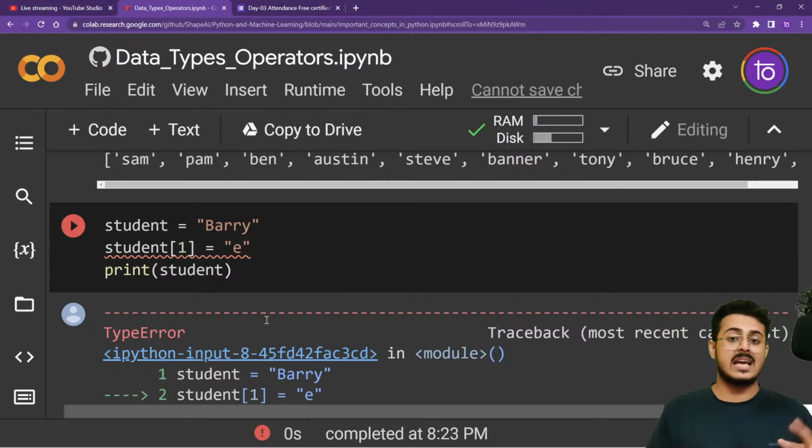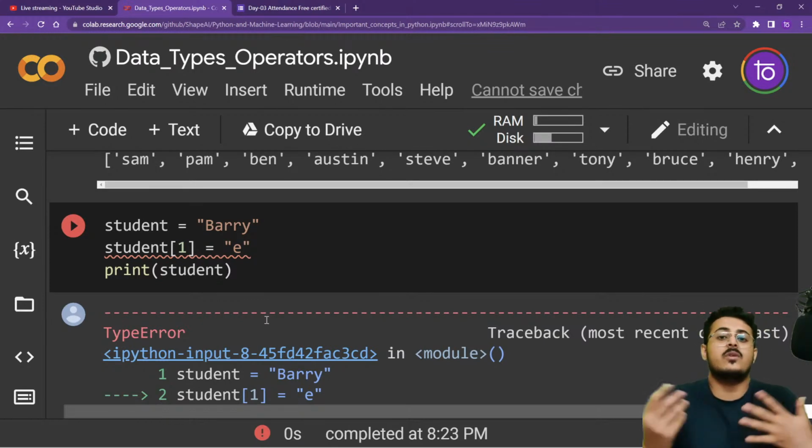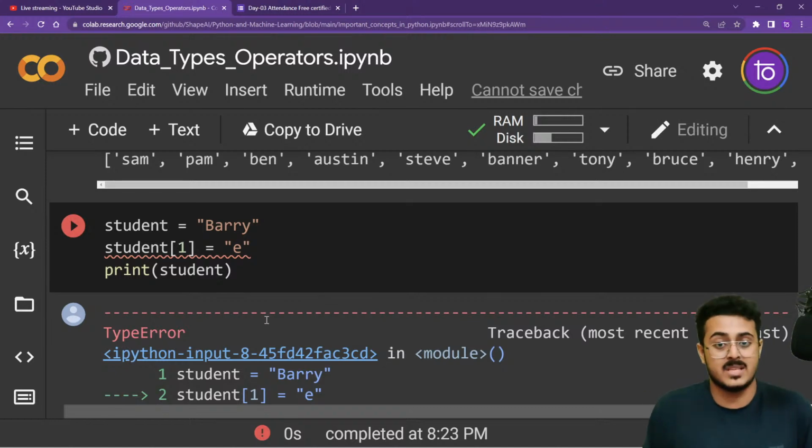Okay, so mutants had their genes modified using the X gene, by an experiment that the Kree ran on Earth, which created Inhumans and mutants and all those kinds of things. So they were mutants; they mutated themselves. Similarly, lists can be modified. Lists can be modified, and hence they are called mutable.